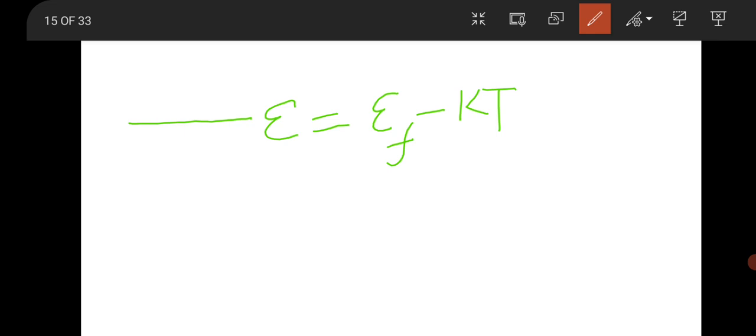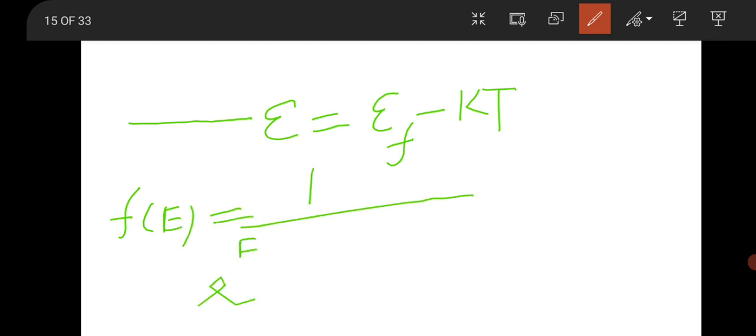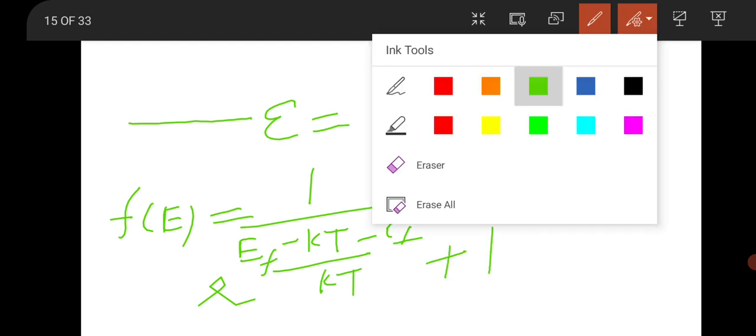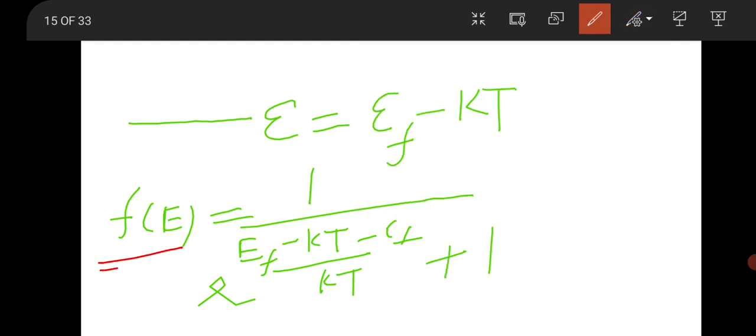So from the Fermi distribution function, you know f of E is equal to 1 by e to the power E minus EF by kT plus 1. So this is the usual probability distribution function of Fermi distribution. So I am replacing E with EF minus kBT.